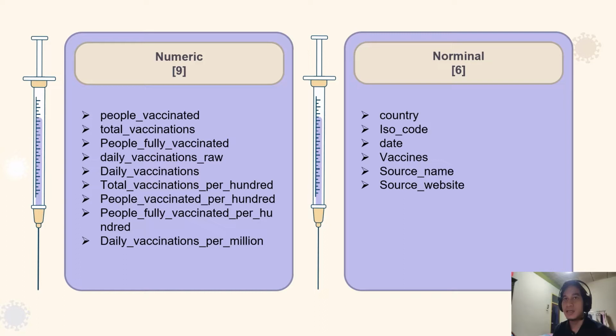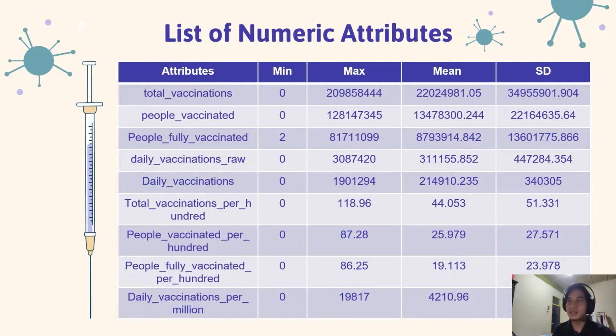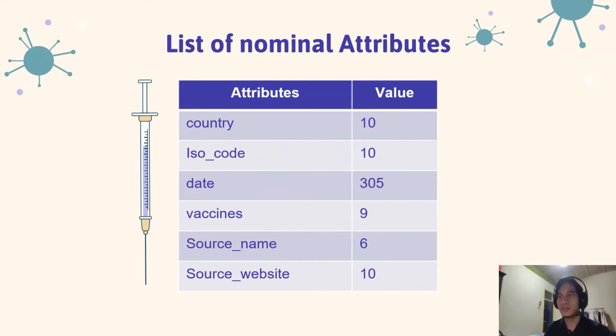As you can see, these slides contain all the attributes that are available in the dataset, such as people vaccinated and total vaccinations for numeric attributes, and country and date for nominal attributes. Next, this table shows the list of numeric attributes of the dataset. For the numeric attributes, there are the minimum, maximum, mean and standard deviation for each attribute. This is the nominal attributes of the dataset, and this table contains its values for each attribute.